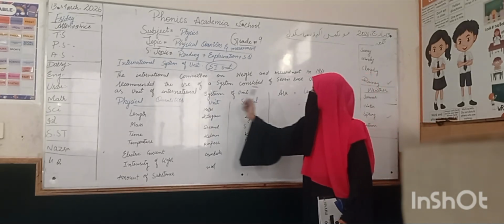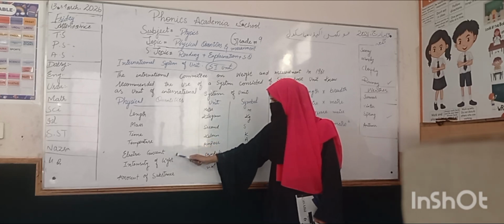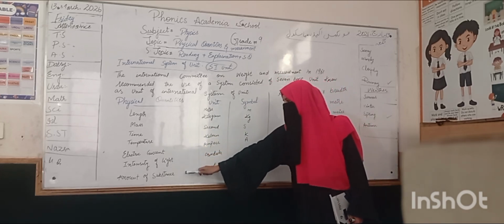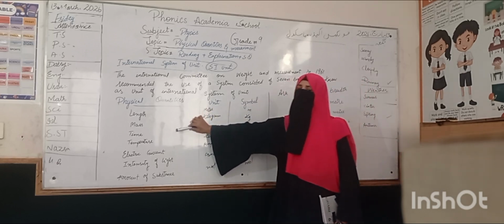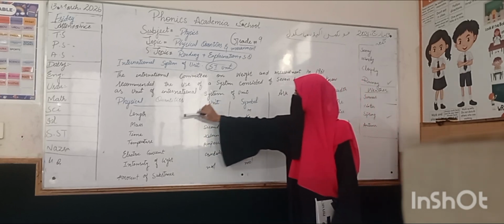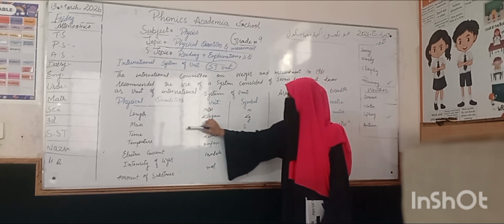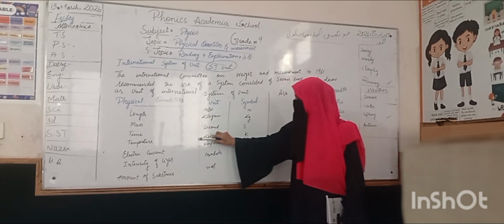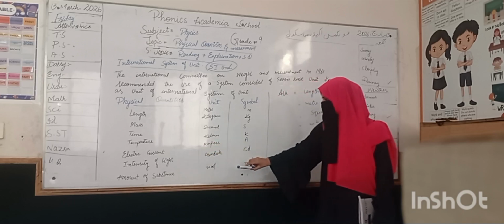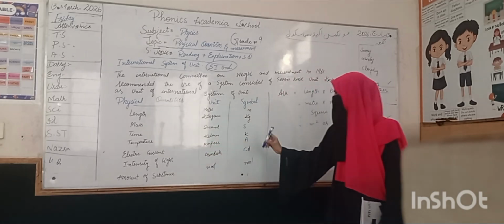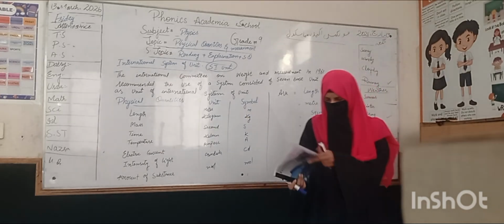The seven international base quantities are length, mass, time, temperature, electric current, intensity of light and amount of substance. These are the 7 basic units of measurement. The unit of length is meter, mass is kilogram, time is second, temperature is Kelvin, electric current is ampere, intensity of light is candela, and amount of substance is mole. These are the symbols of these physical quantities.